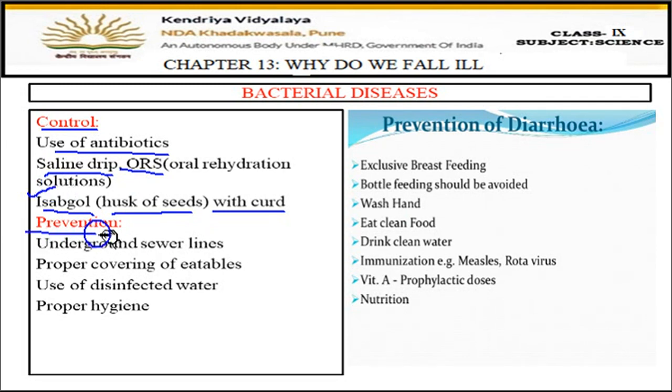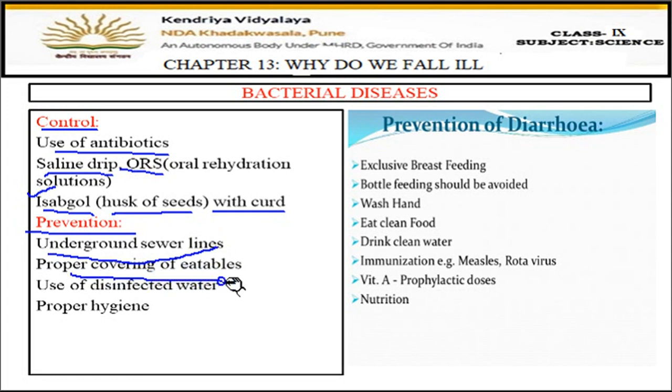Then how it can be prevented. So prevention means what precautions can be taken before the disease. So underground sewer lines, okay, proper sanitation, proper hygiene. The sewer lines should be underground, they should not be open and uncovered.